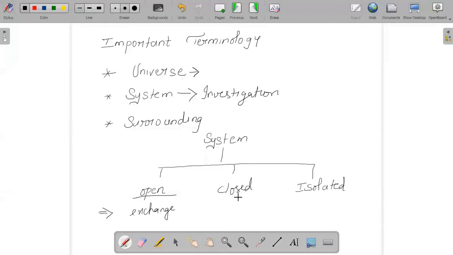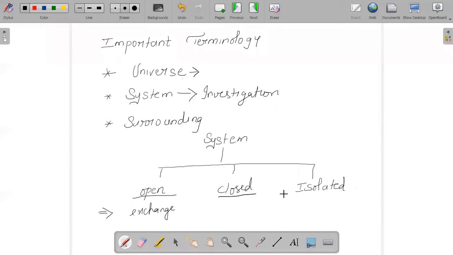And here, exchange means between what? Exchange means between the system and the surroundings. If we have an exchange of heat as well as matter between the system and surroundings, we say that is an open system. And if there is an exchange of only heat between the system and the surroundings, we consider that to be a closed system.